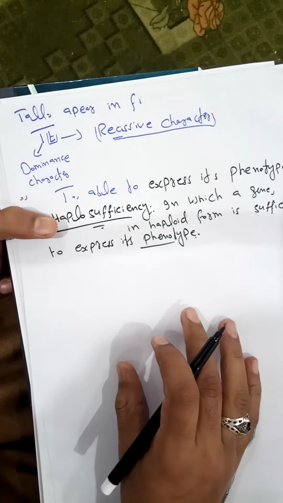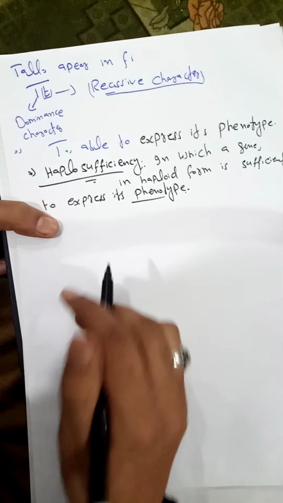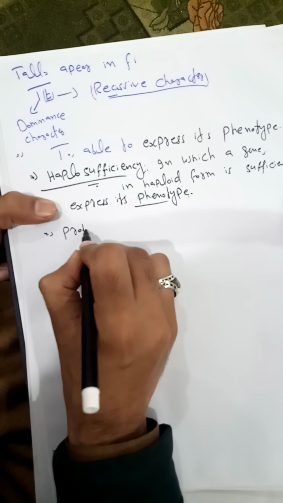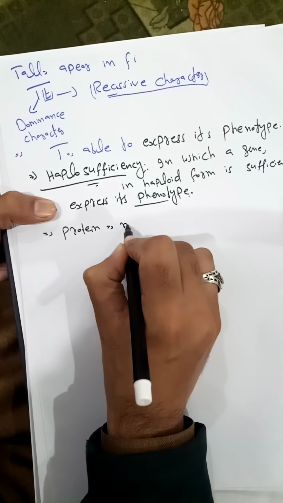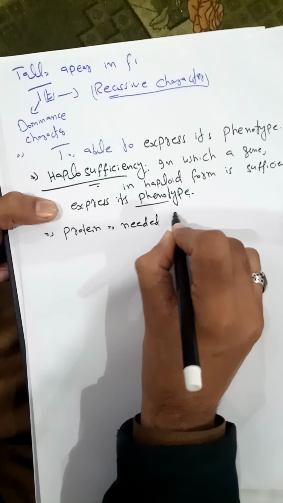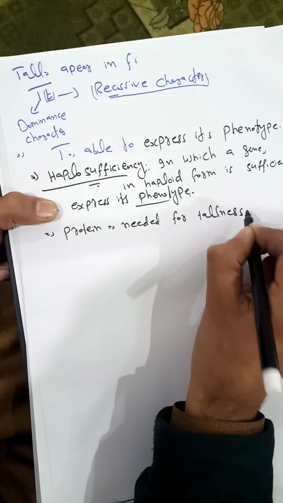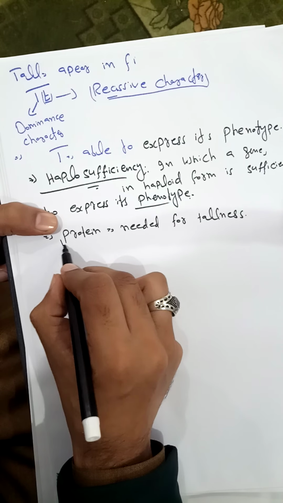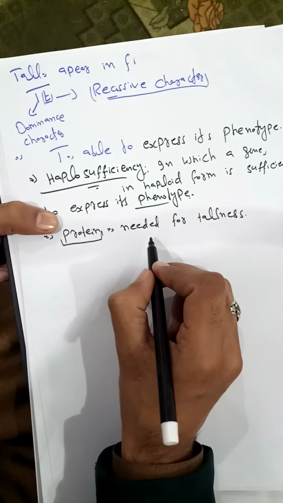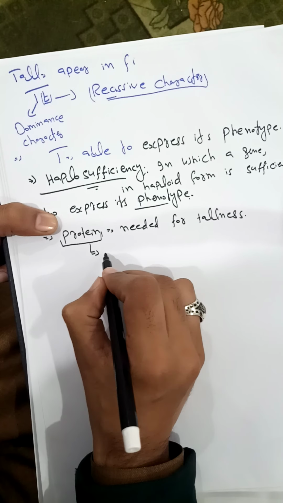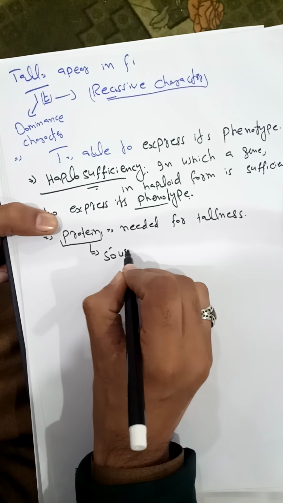So this is haplosufficiency. For example, the protein which is required for tallness. The amount of protein needed for tallness is, for example, 50 microgram.